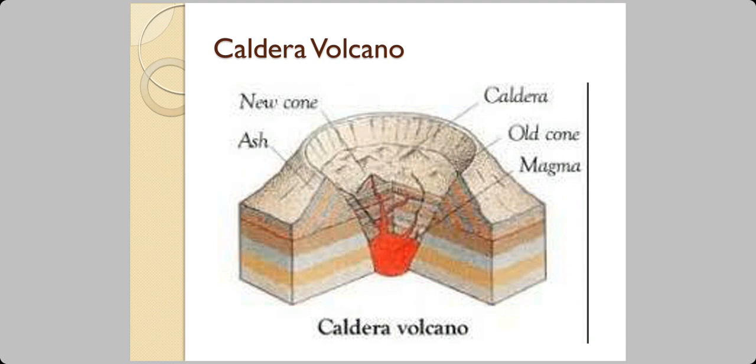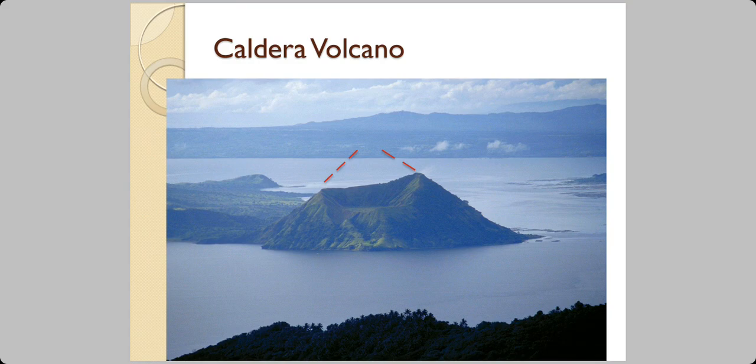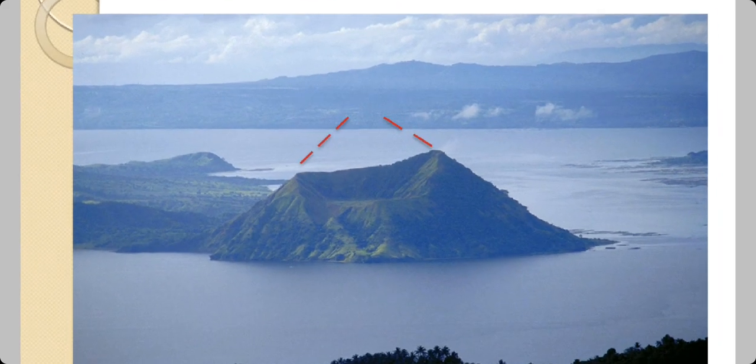This is a diagrammatic representation of a caldera volcano. You can see the red part, the magma chamber, is much larger, much bigger, and it's very near the surface. And when it explodes, it takes the top portion off, literally. Now, this is a caldera volcano.